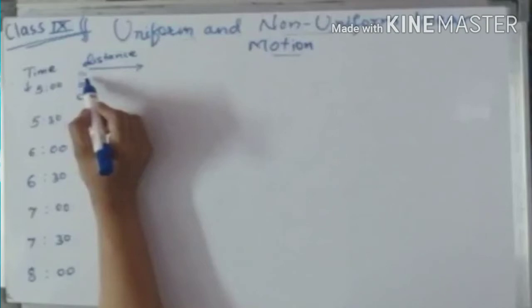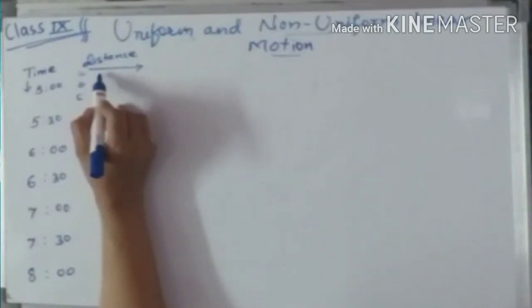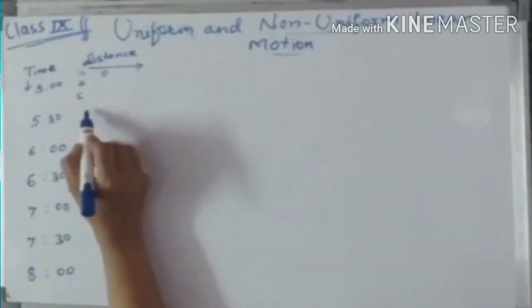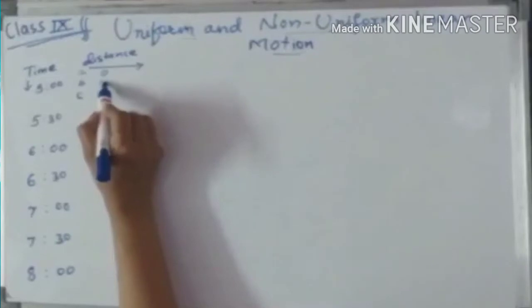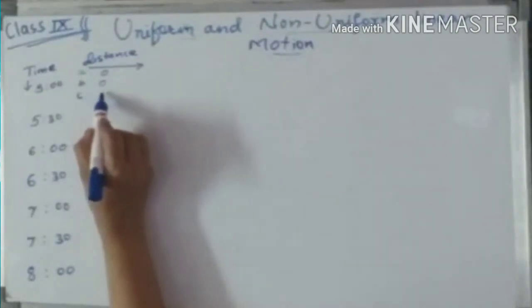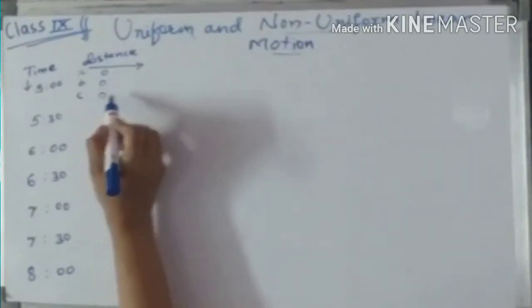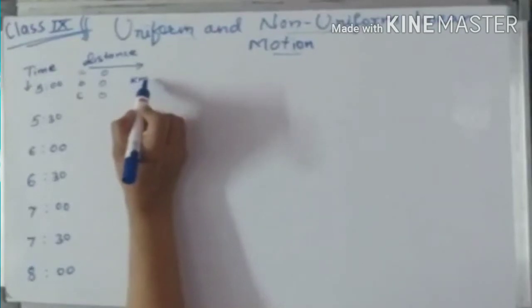So at 5 o'clock, Amar is at 0, Akbar is also at 0 and Anthony is also at 0 kilometers.